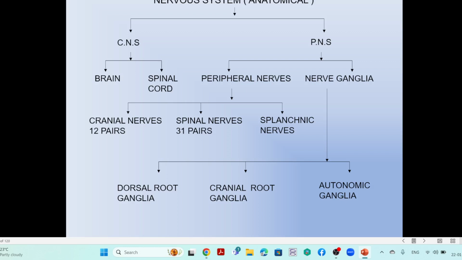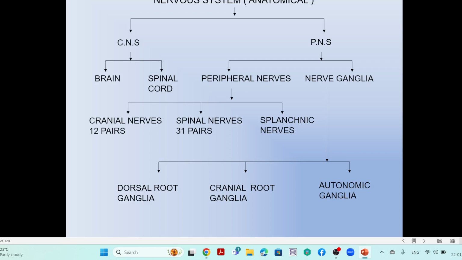The nerve ganglions may be classified as the dorsal root ganglion, which is mainly in the spinal nerves, then the cranial root ganglion, the ganglion present in the cranial nerves, then the autonomic ganglions, which are mainly related to the viscera. So this is just the classification related to the anatomical aspect.